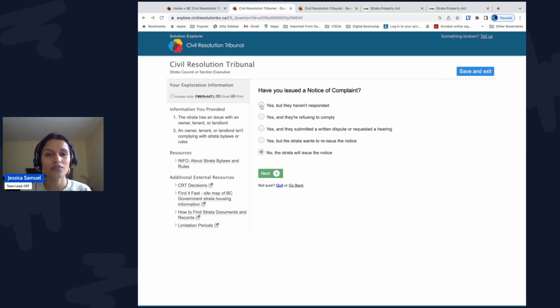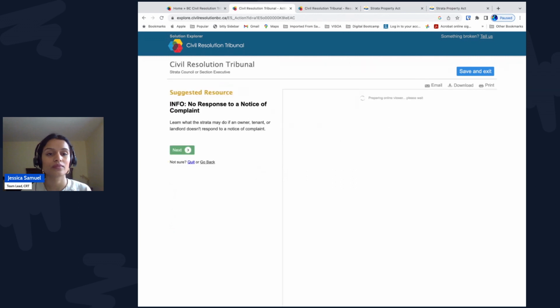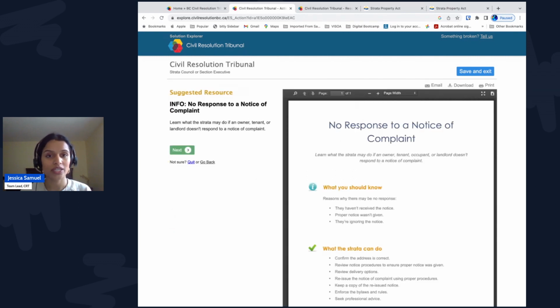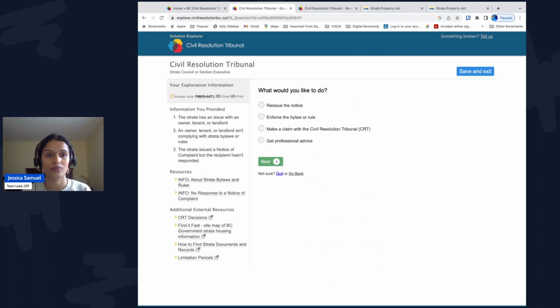This time, select the first choice because counsel issued notice of a complaint, but Frank has not responded. This information sheet explains what counsel can do when there's no response to the notice of complaint. Now, what would counsel like to do? Select Enforce the bylaw or rule.